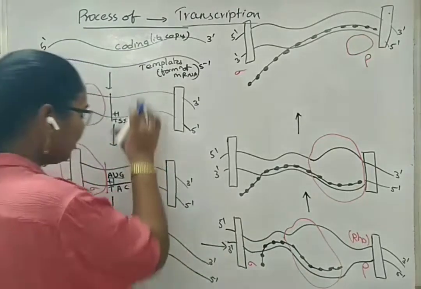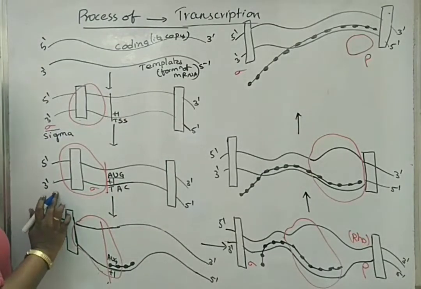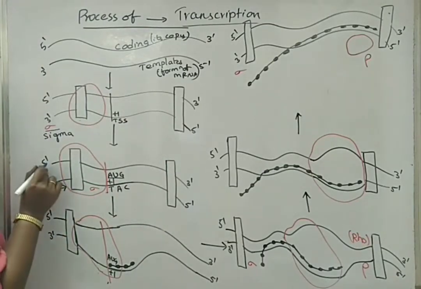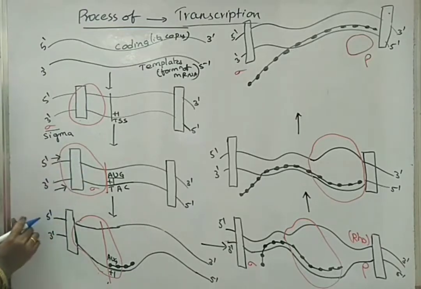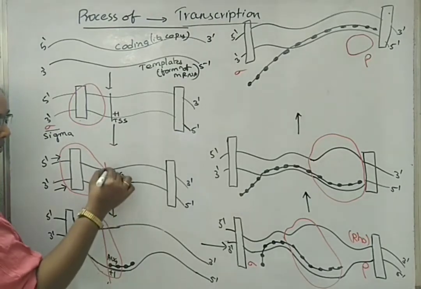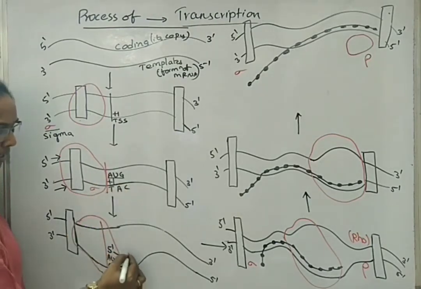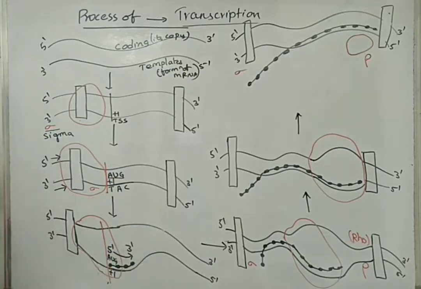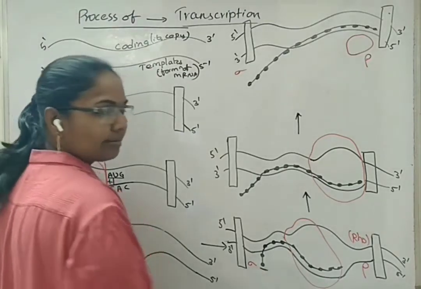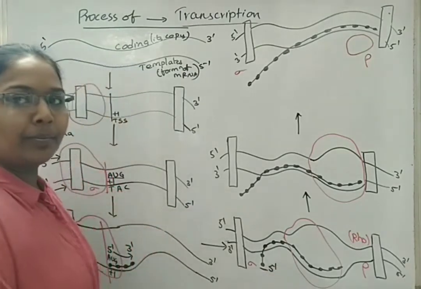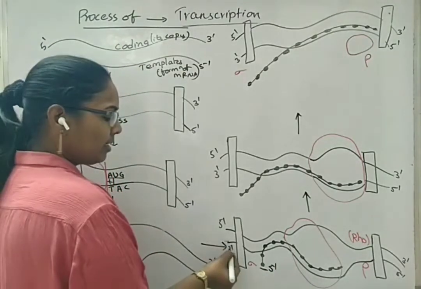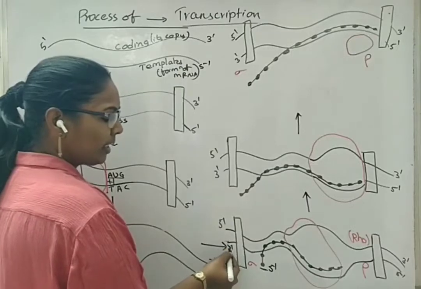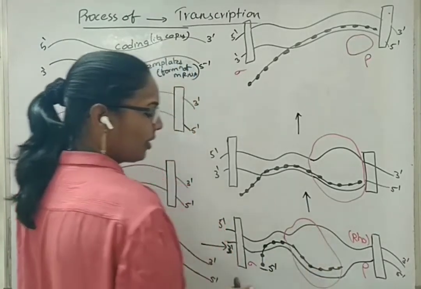Next, in all these cases, if we observe, the template strand is read from 3' to 5' direction, and the coding strand is read from 5' to 3' direction. Even mRNA begins its formation from the 5' end towards the 3' end of the mRNA. Now the 5' end will start releasing from the template strand slowly as the length increases. So this end can be the 5' end of mRNA, that is complementary to the 3' end of the template strand, and it keeps on elongating.